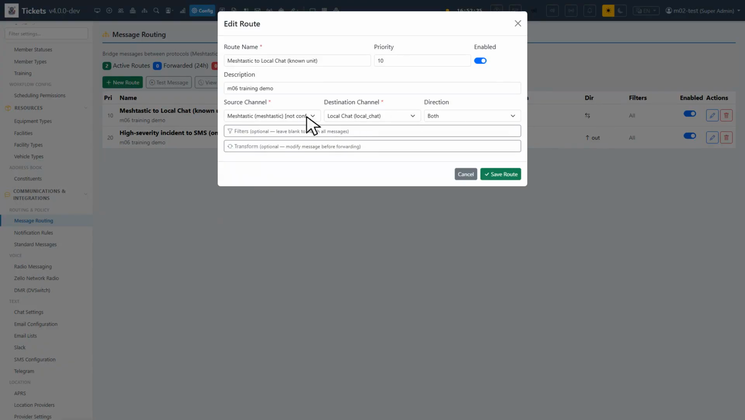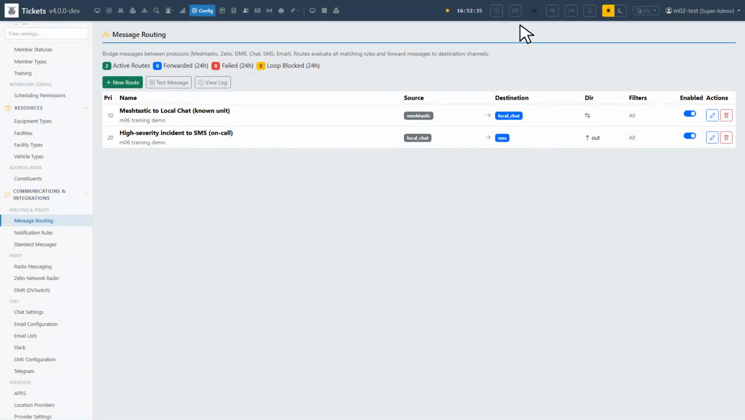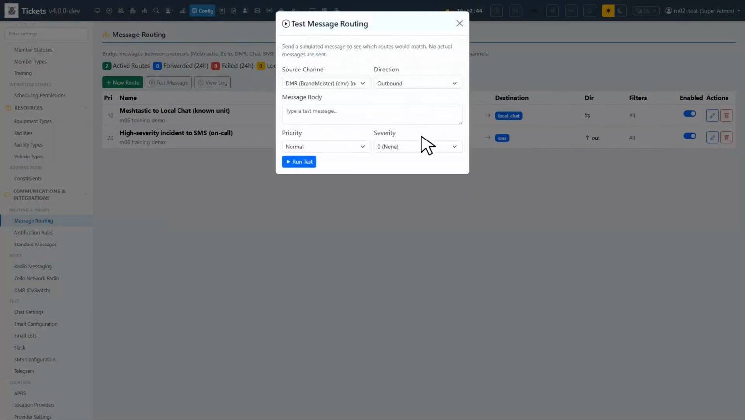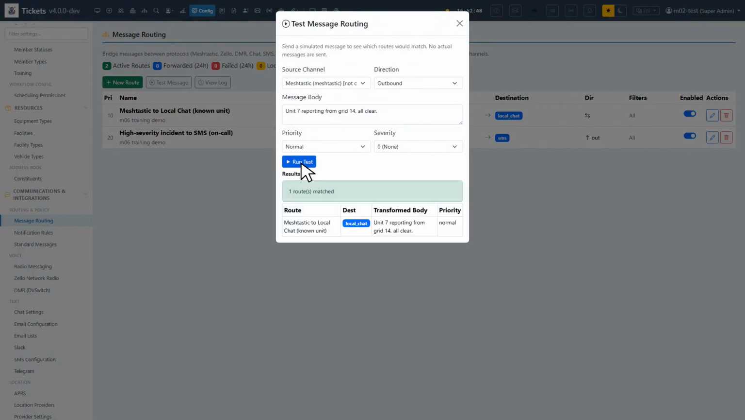This rule says any Meshtastic message from a known unit should also appear in local chat. So a member out in the field with a Meshtastic-only setup can talk to the dispatch room without a duty officer relaying. This rule says, when a high-severity incident message comes through, also SMS the on-call list. So you don't have to remember to manually broadcast. Dry run mode lets you test a rule without sending. Useful when you set one up before you trust it for production.